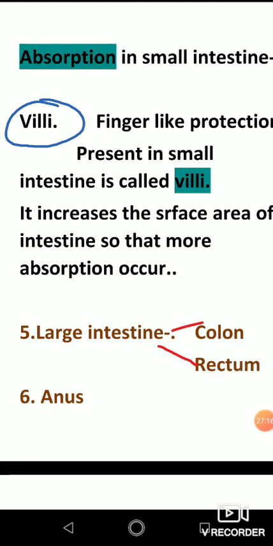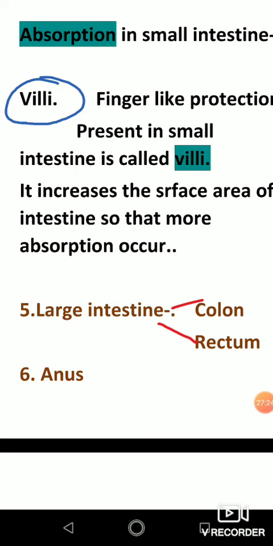So when food enters in colon, water absorption takes place. Now when undigested food enters in colon, some water and salt also remain in it. So this water and salt are absorbed by large intestine in colon part. After that, this undigested food enters into rectum.